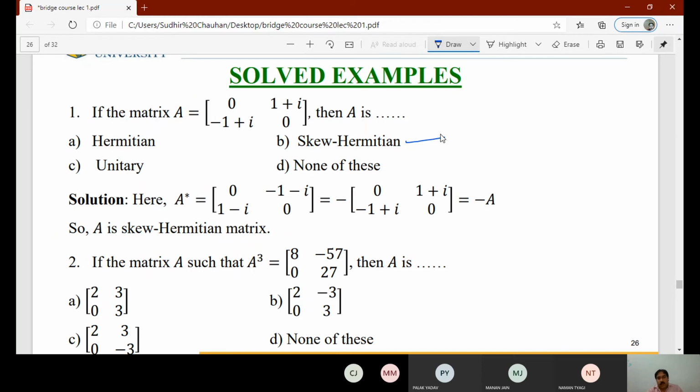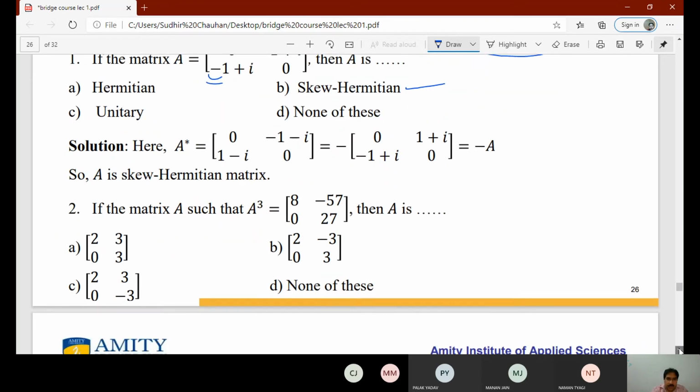that in a skew Hermitian matrix all the diagonal elements are either 0 or purely imaginary, and if we take the conjugate of this, it will be minus iota, and if we take the minus sign again, so minus 1 plus iota, so that is this element. So Aij is equal to minus Aji bar, and diagonal elements are equal to 0, so it is a skew Hermitian matrix. So similarly we have some more examples.